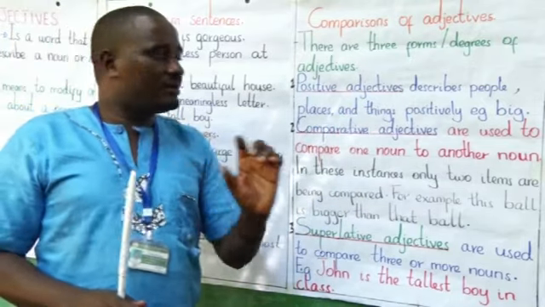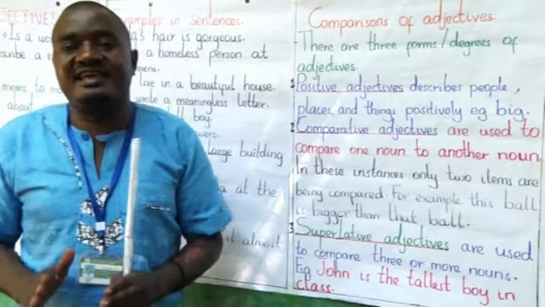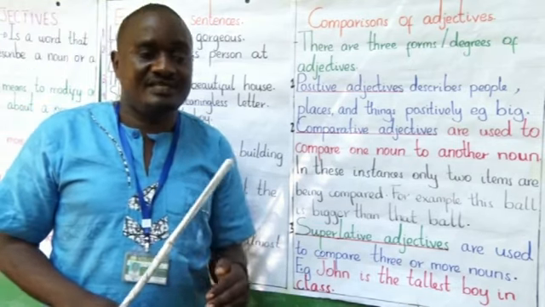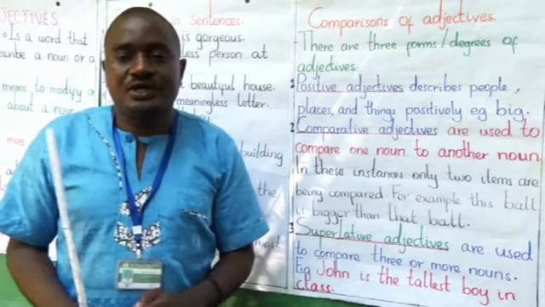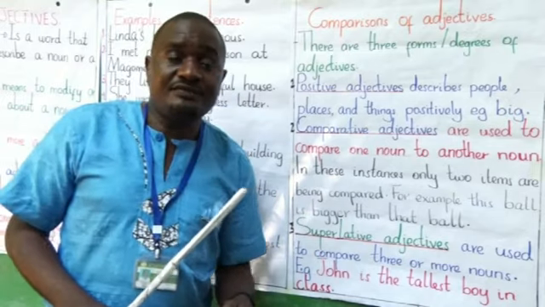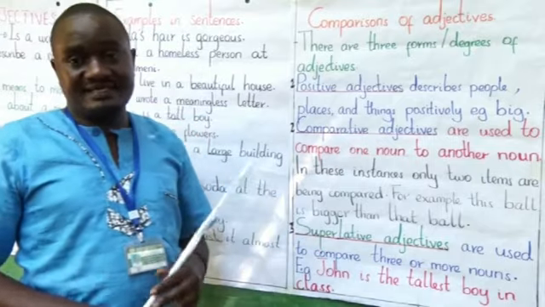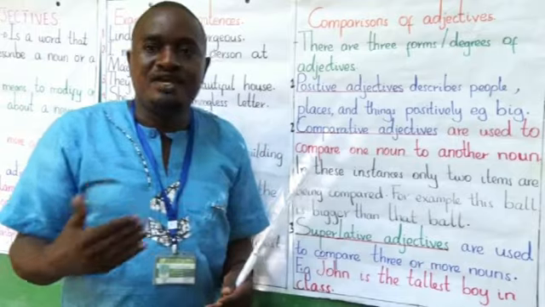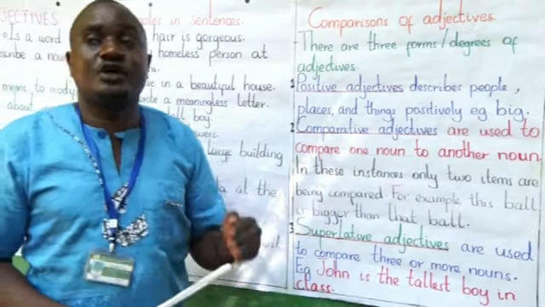Let's check out the comparative adjectives. When you are comparing two things using comparative adjectives, for example, tall, taller, small, smaller, short, shorter, big, bigger, beautiful, more beautiful. You are comparing two things. For example, you can say that their father has a larger building, or their father is taller than.